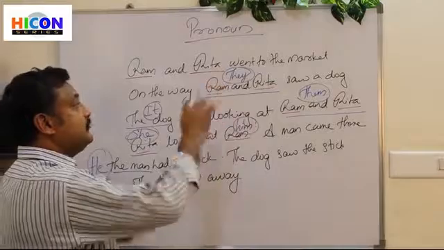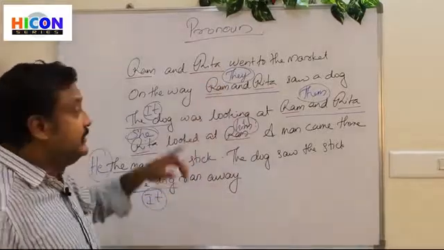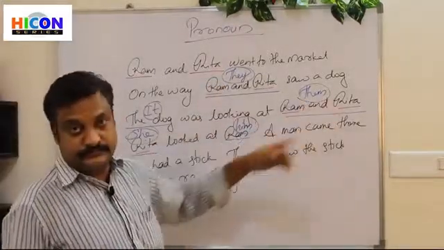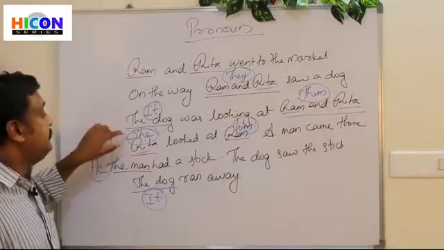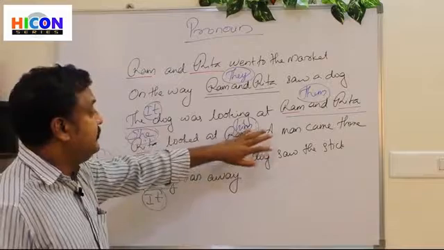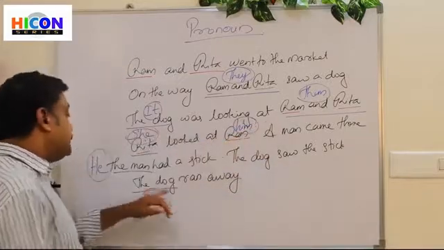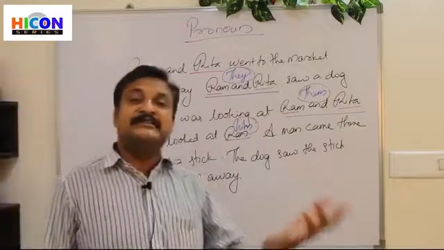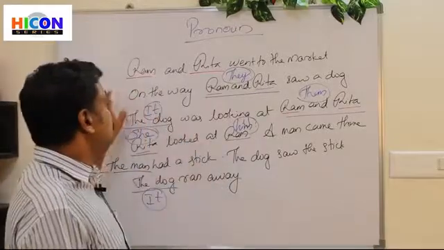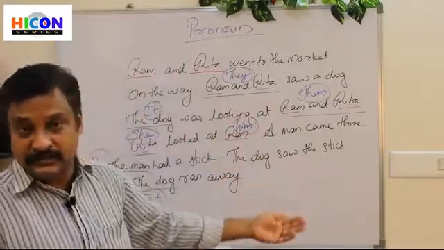So pronoun is a word that is used instead of a noun. Here, instead of Rita, we use she. Instead of Ram, we use he. Instead of dog, we use it.